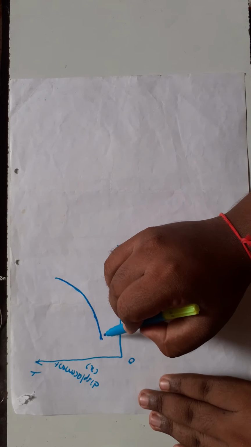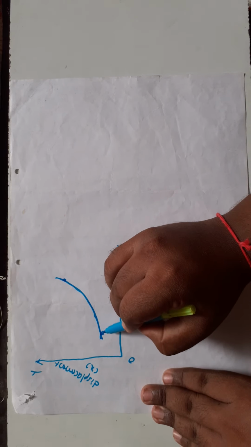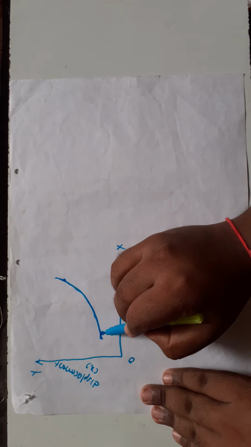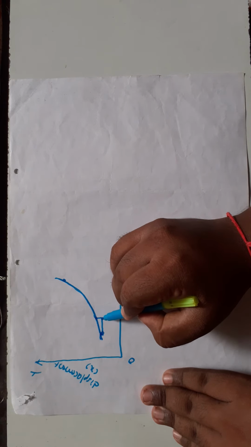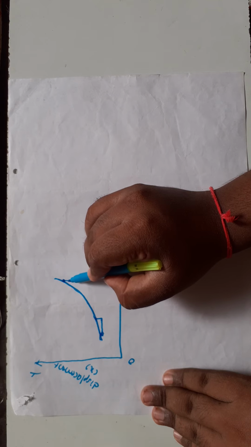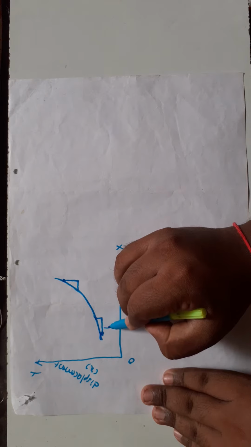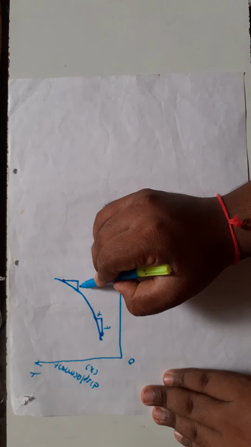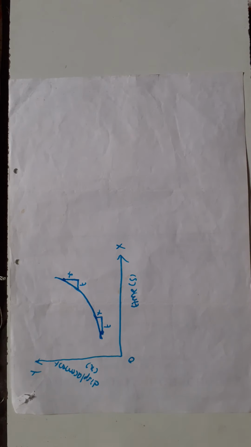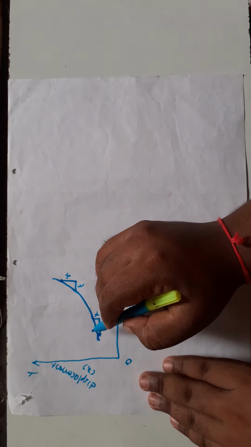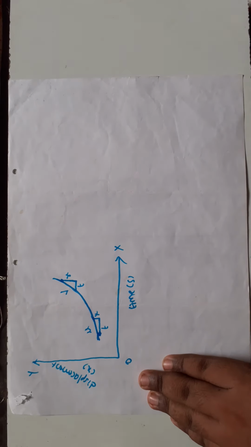First of all, we are going to find the velocity values at 2 points. How to find the velocity? By using the slope. I am drawing the slope. This is the t value, this is the x value. This is the initial velocity of the object, this is the final velocity of the object.